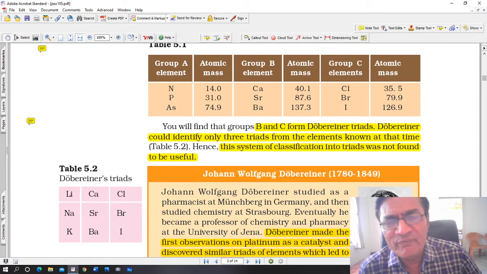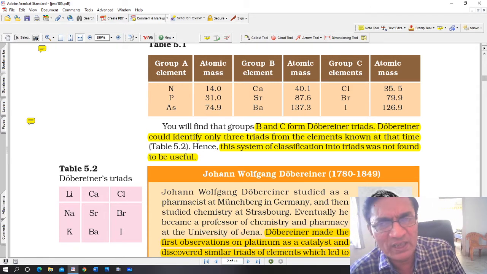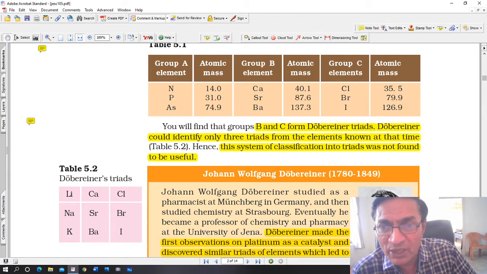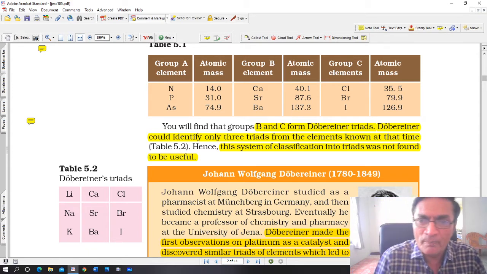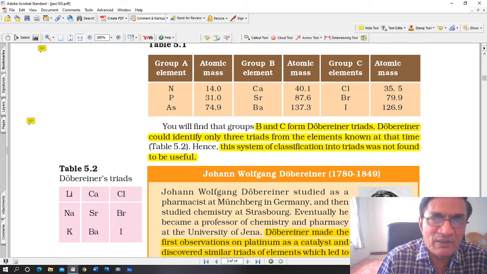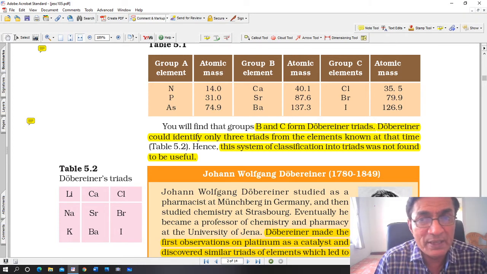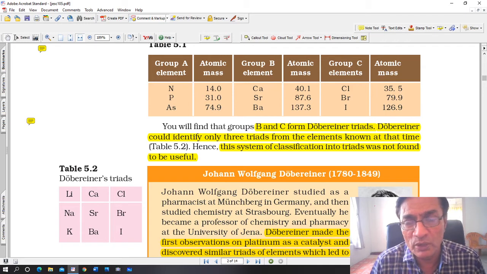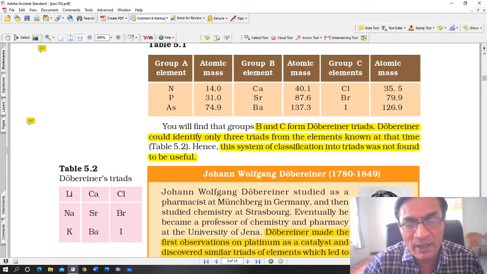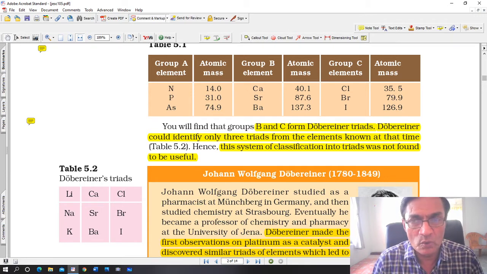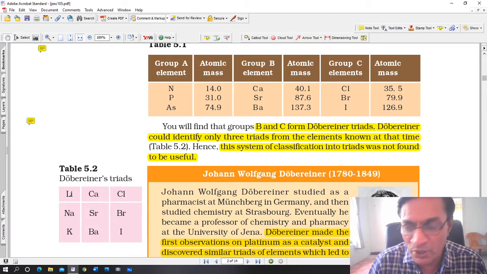But at that time very few elements were known, about 56. Because only that many elements were known and he formed 3 triads, at least his attempt at classification was useful. Although Döbereiner's attempts at classification are not used today, it does not mean his contribution was not useful. It was very useful because later other chemists used this classification to classify in a different way, and they used these ideas also. That is why Döbereiner's contribution is noteworthy.